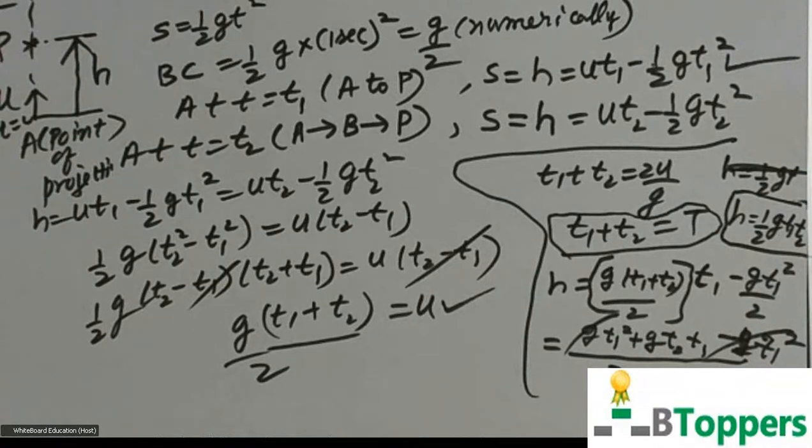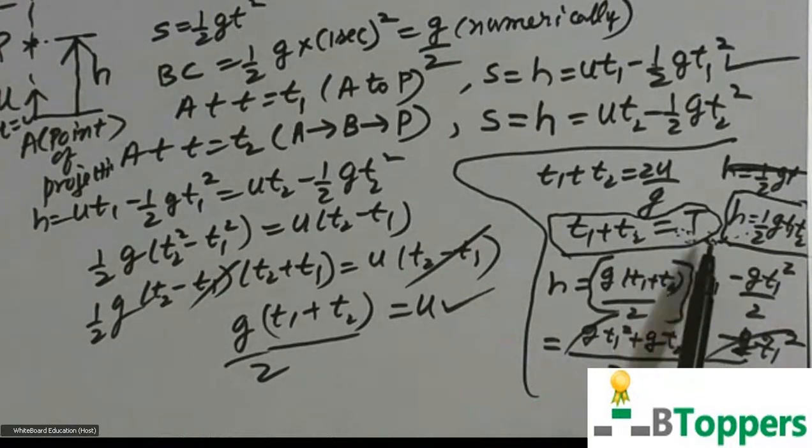That means, in general, if you consider a body projected vertically upwards with initial velocity u from a point A at t equal to 0, and the body is found at the same point P at the instants t equal to t1 and t equal to t2 respectively after projection, then time of flight is t1 plus t2. And height of the point P above the point of projection is given by small h equal to half g t1 t2. So these two conclusions we directly use in some of the problems. We will discuss similar conclusions even in the case of oblique projection of a projectile later.